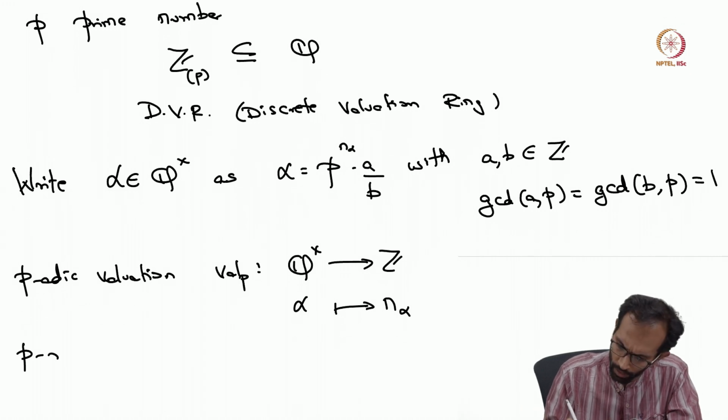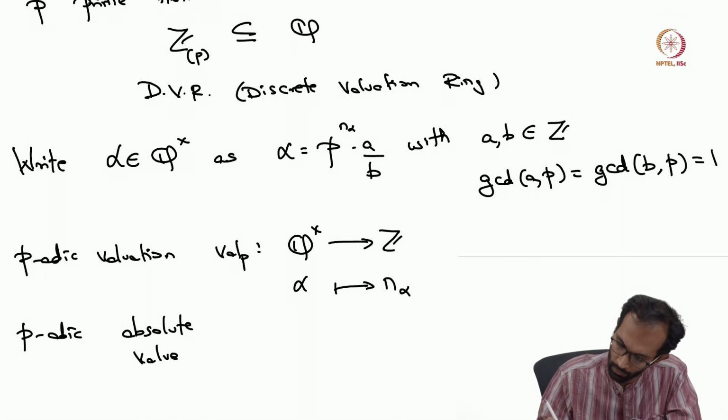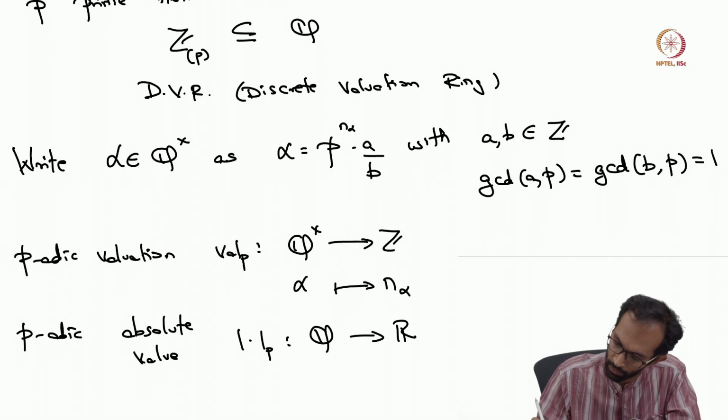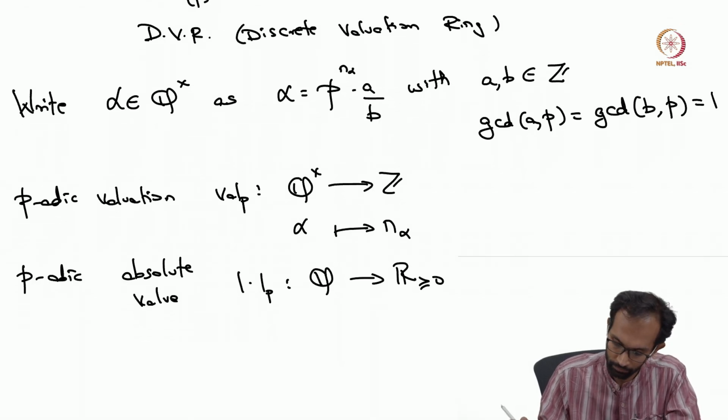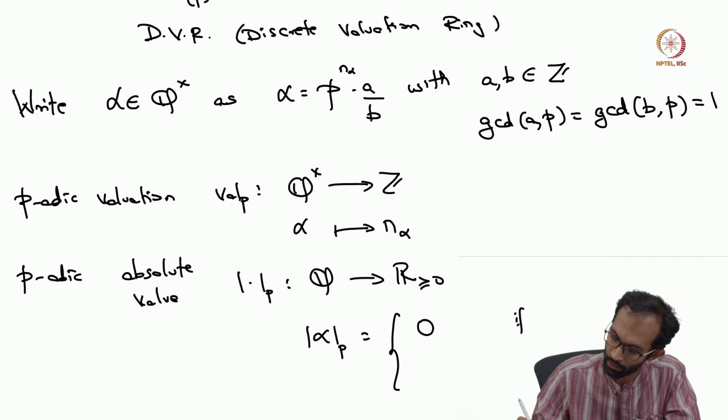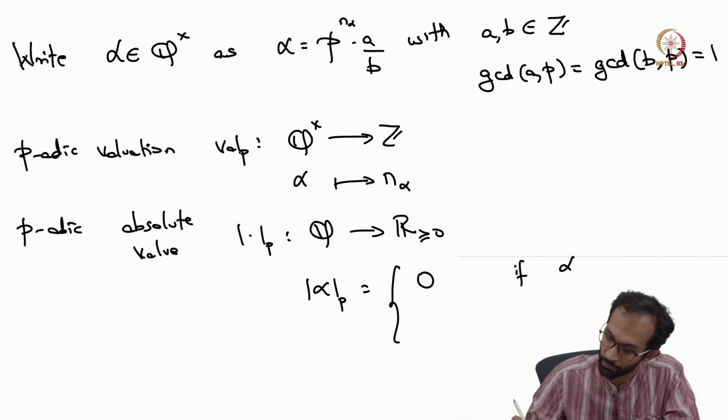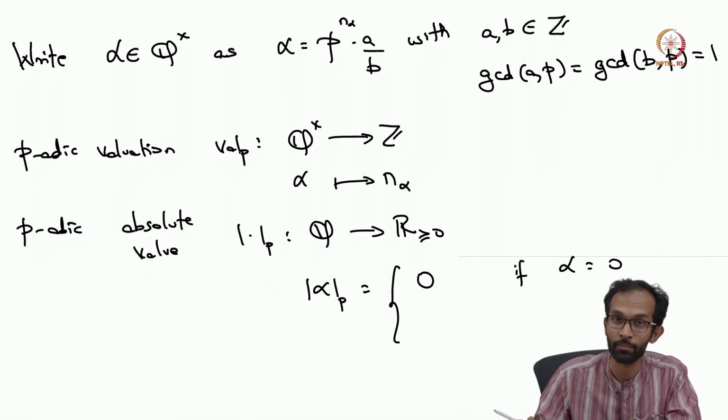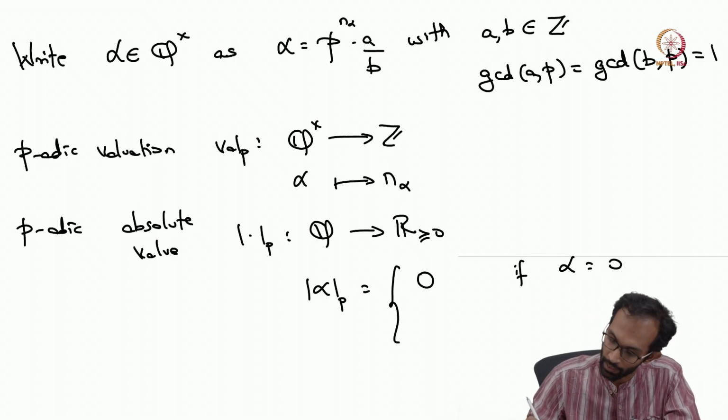And correspondingly we had a p-adic absolute value from Q to the non-negative real numbers. The way this was defined is, if alpha was 0, then the absolute value is just 0, and if alpha is not 0, the p-adic absolute value is given by the expression (1/p) raised to the p-adic valuation of alpha.